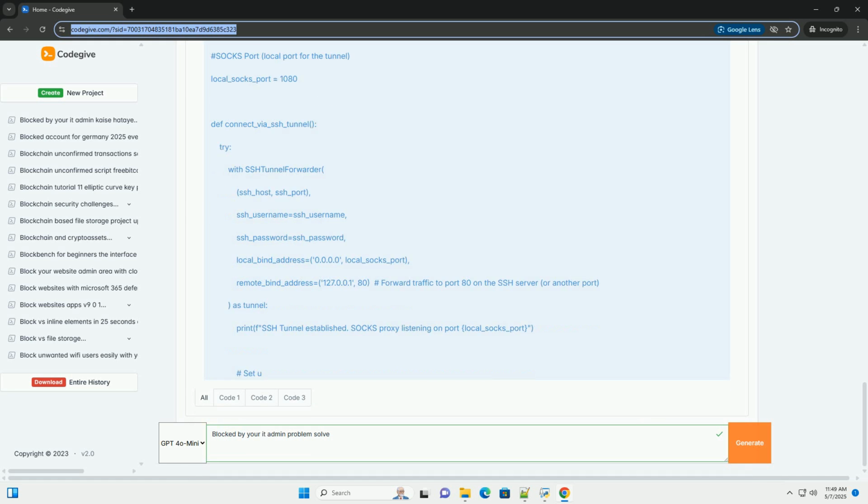SSH tunneling. If you have access to an SSH server outside your network, you can create an SSH tunnel to forward your traffic through that server. This command creates a SOCKS proxy on your local machine at port 8080. You can then configure your web browser to use the SOCKS proxy to route your traffic through the SSH server. In Python, this requires you to install the sshtunnel and PySOCKS libraries. Use pip install sshtunnel PySOCKS. Remember to replace placeholder values with your actual SSH server details and desired SOCKS port.